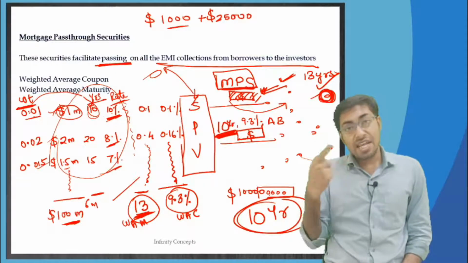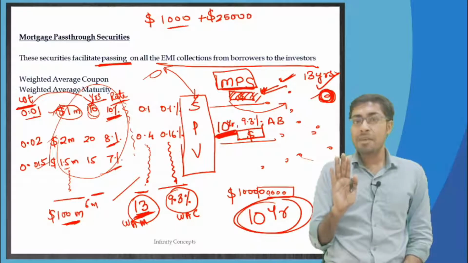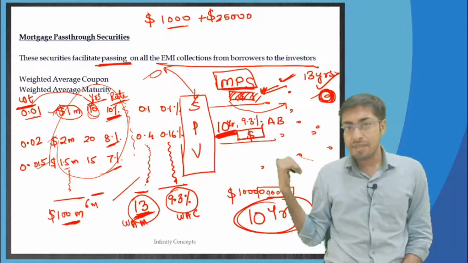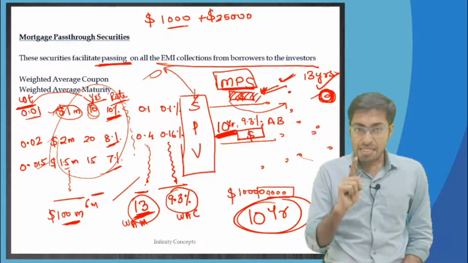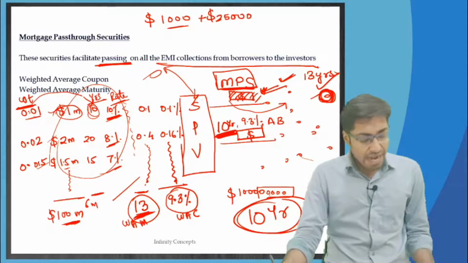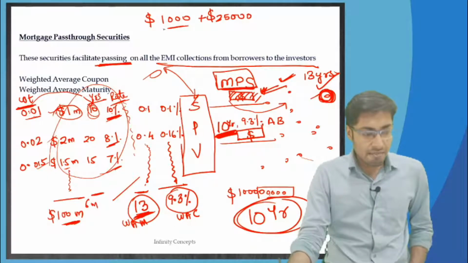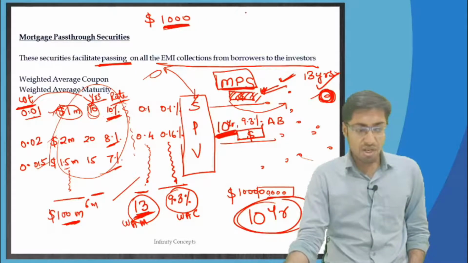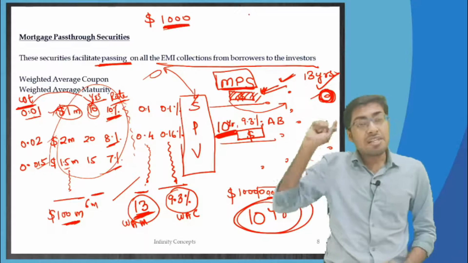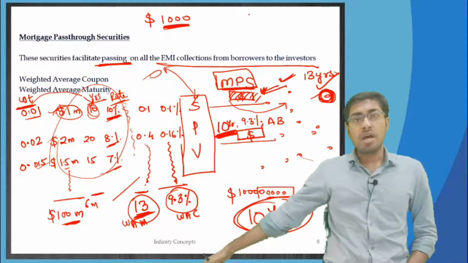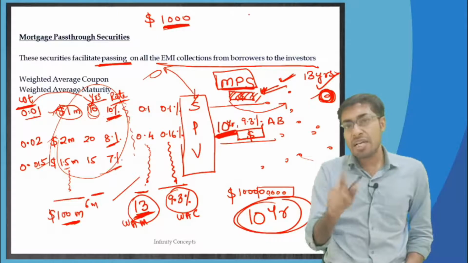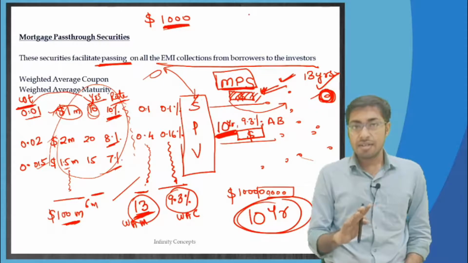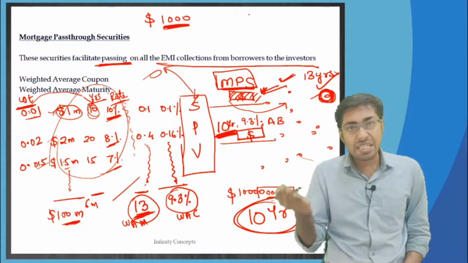Now what is extension risk? Say, for example, I had forecasted that in 10 years I will be getting back all the money. Ideally, if everyone pays very sincerely exactly the EMI amount, only $1,000 every month, they are not paying this excess $25,000. Very hypothetically, each and every home loan borrower pays exactly the EMI amount that they have to pay, not even a single penny more, not even a single penny less. Then what is going to happen? It will take exactly 13 years.